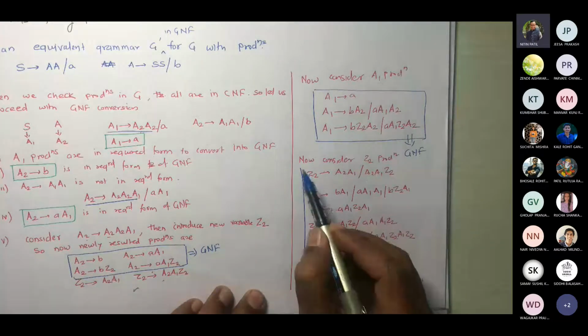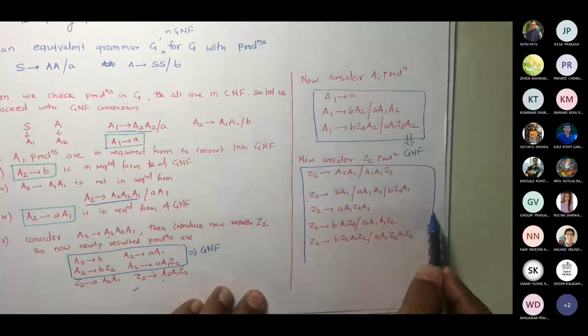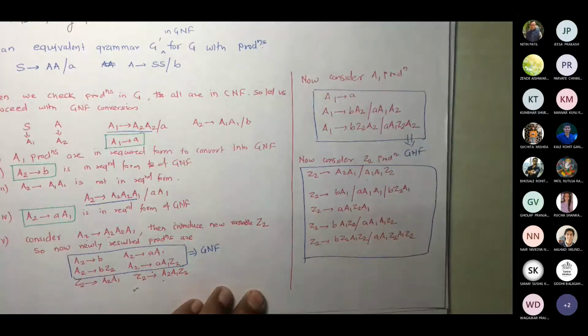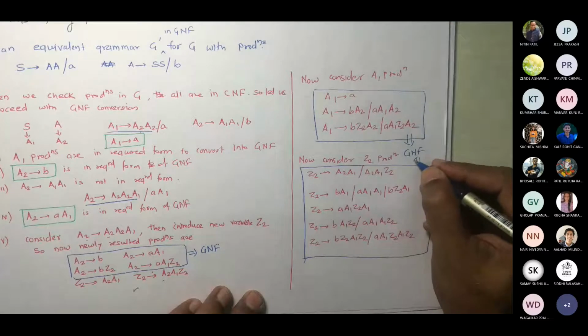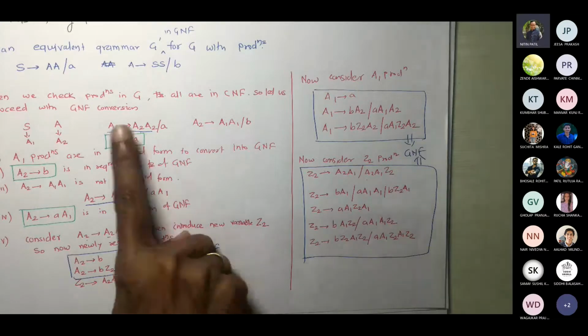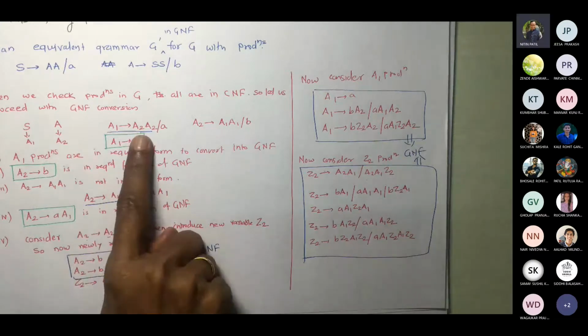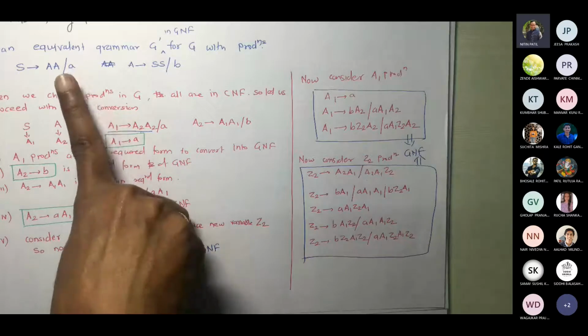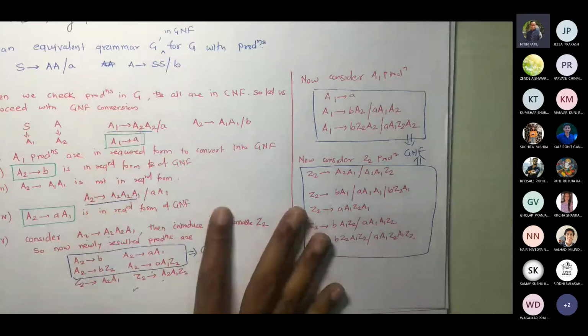These all again are in the required form. So there is no production remaining now to be converted to GNF. Correct? So this is your GNF. So whatever is marked with blue now and is GNF would be my final value. So I converted this given grammar, S gives A and A gives SSB, into the required form.